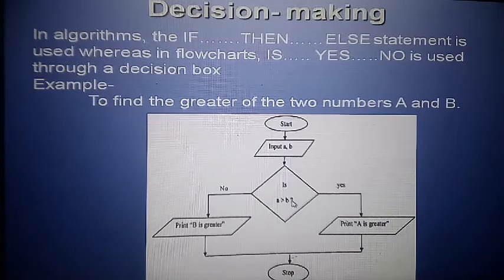In case B is greater, it means A is smaller, then B is greater. In case of no, B is greater, so print B, then stop. Okay, here check the condition. In case A is greater, print A then stop. In case B is greater, then B comes here, then stop. It means print B. Okay.